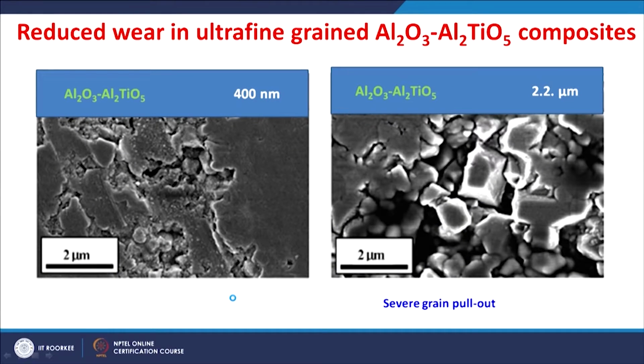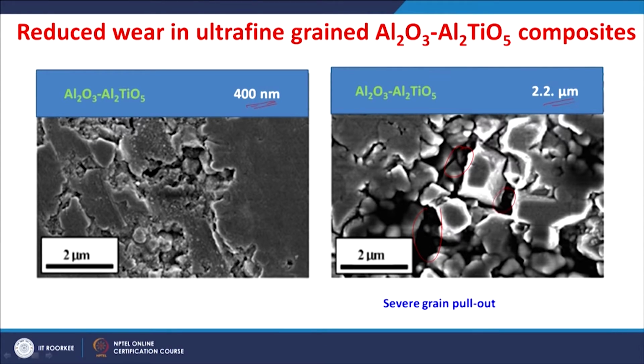This is one example to show such an advantage by going to an ultrafine grained ceramic composite, aluminum oxide, aluminum titanate with a finer grain size of around 400 nanometers and a coarser grain size of around 2.2 micron meter. So, you see there is a lot of pull out, right.